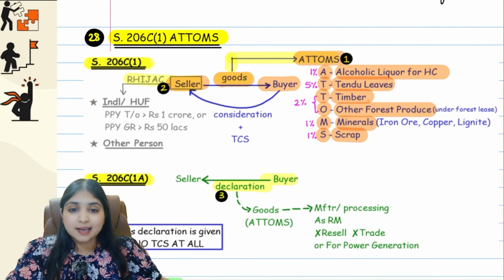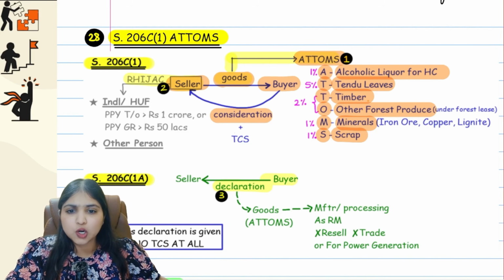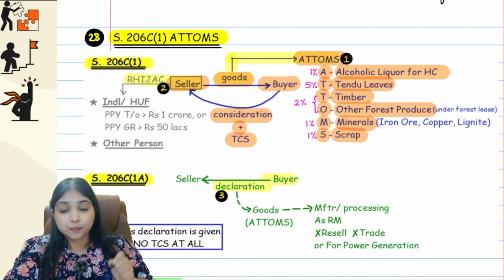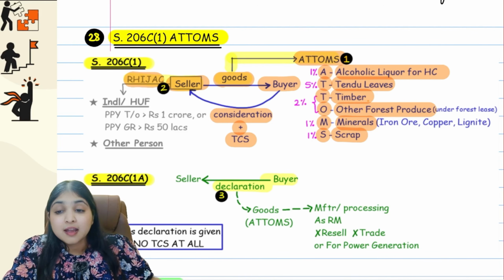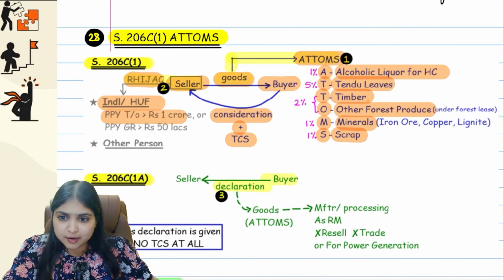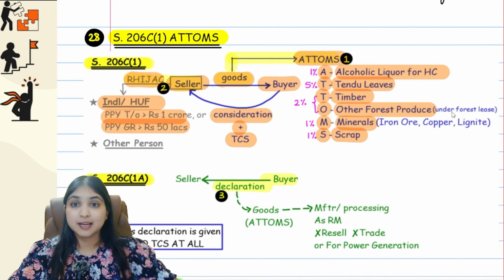Okay, guys. Then in that case, when the buyer is paying consideration for the goods, along with that, we will ask the buyer to pay TCS also. Then even over here, guys, the seller has to be an RHijack seller. Same thing. If he's an individual or HUF, then his preceding previous year turnover has to be more than 1 crore, or his preceding previous year gross receipt has to be more than 50 lakhs.